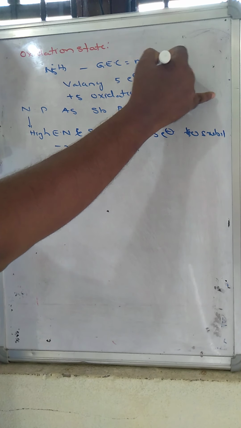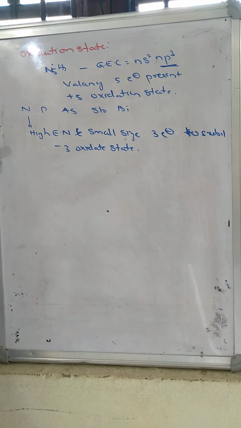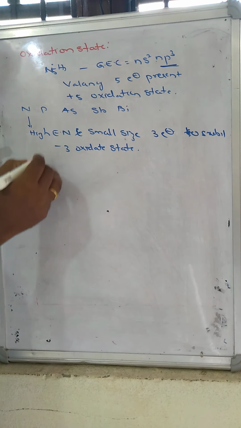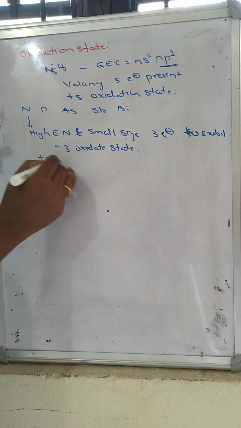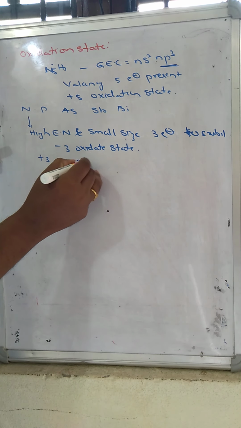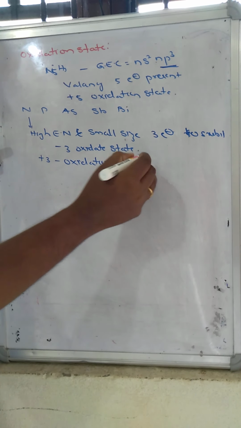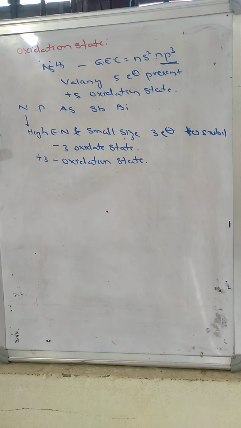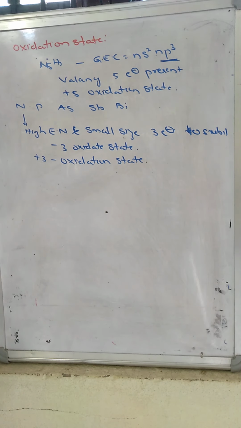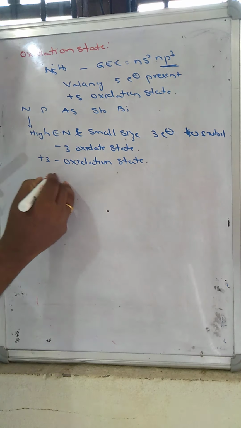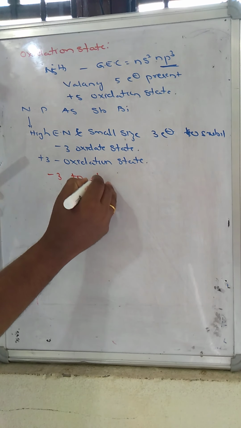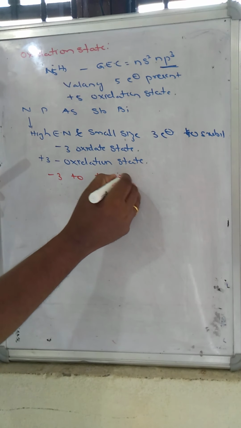Instead of losing these 5 electrons, there is also the possibility of losing the 3 valence electrons from the p orbital. So the same group will exhibit the +3 oxidation state. That means the 15th group elements exhibit various oxidation states, from -3 to +5.